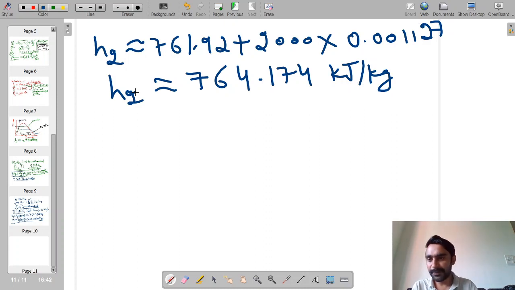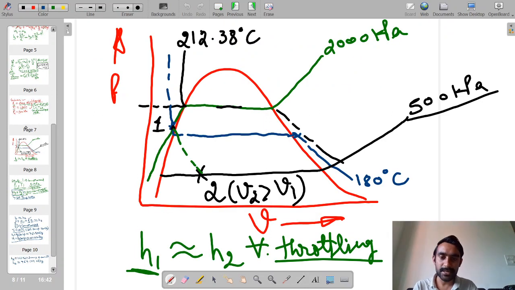Now if you remember, at the final state we already know that this state is in between the saturation liquid vapor dome, and moreover the pressure is also known, 500 kilopascal.